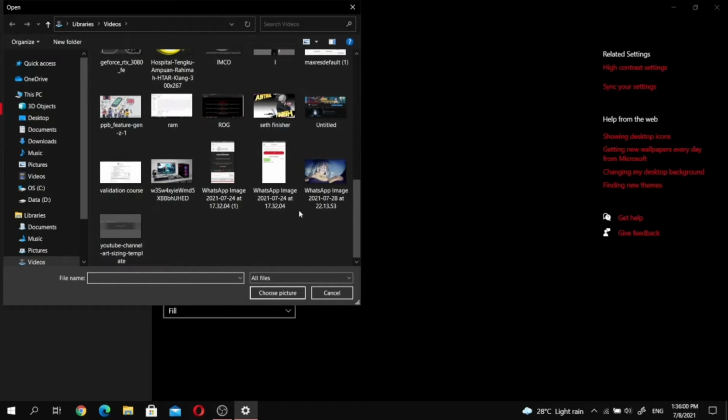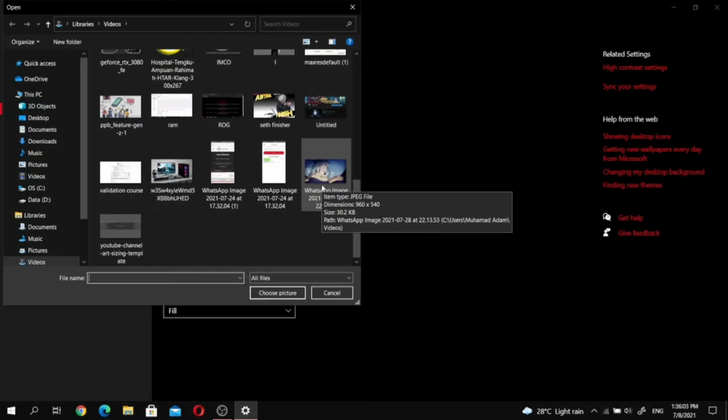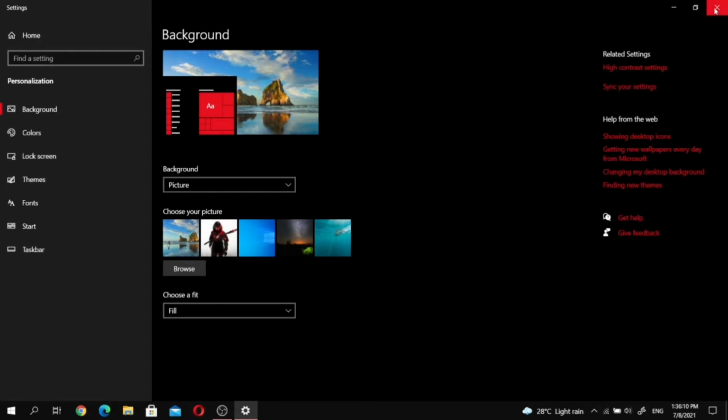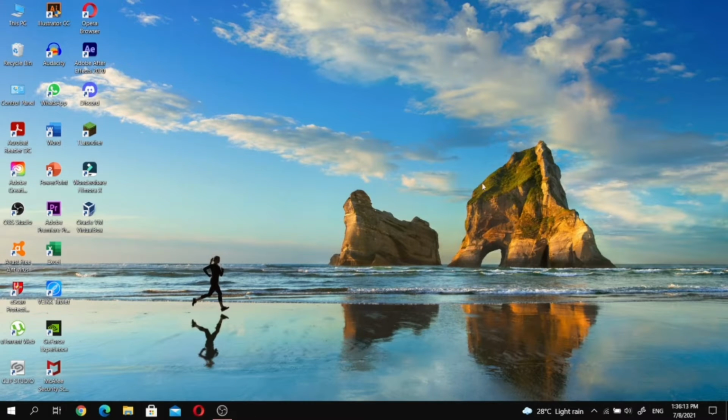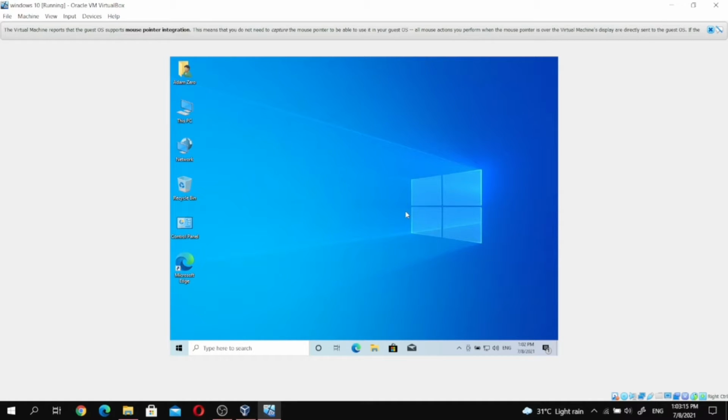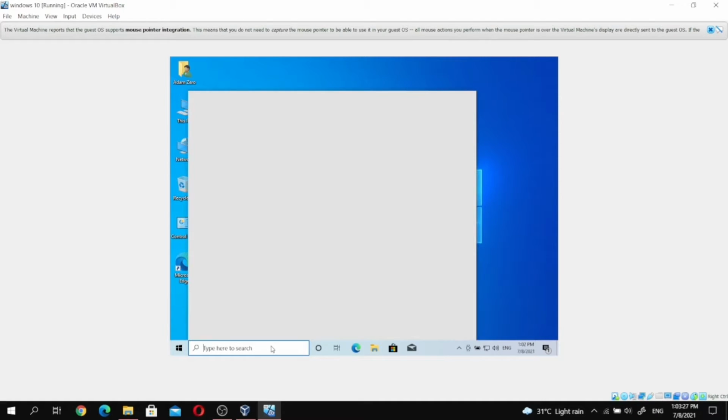If you want to choose the picture, then we choose that picture. Oh, the picture is so beautiful, the background. Then we move to how to install the device driver. Okay, this is the background that we want. How to install the device driver.